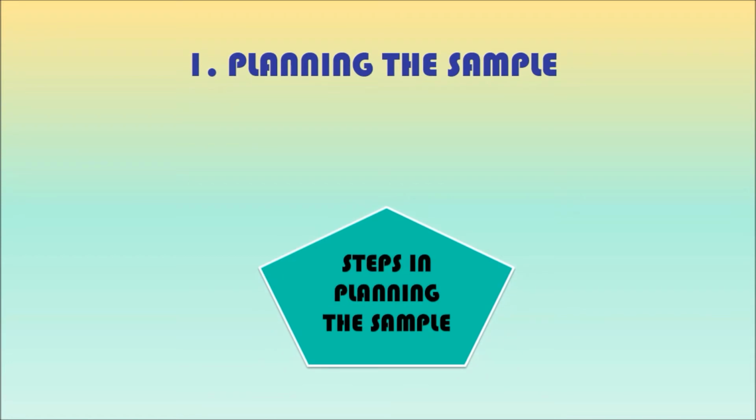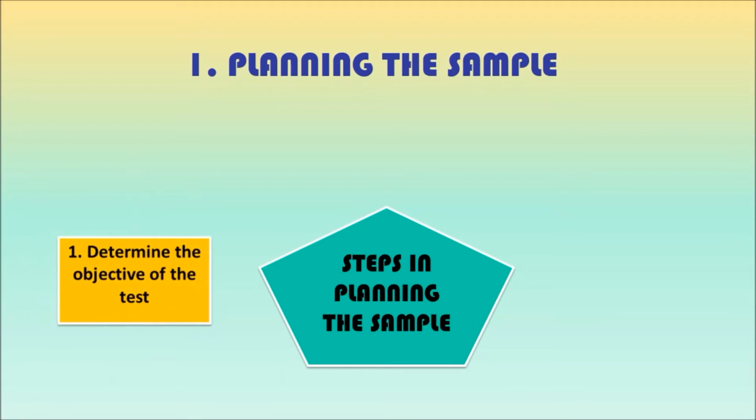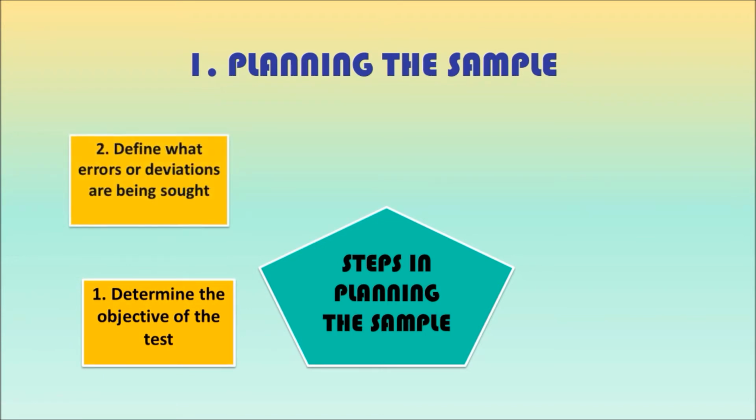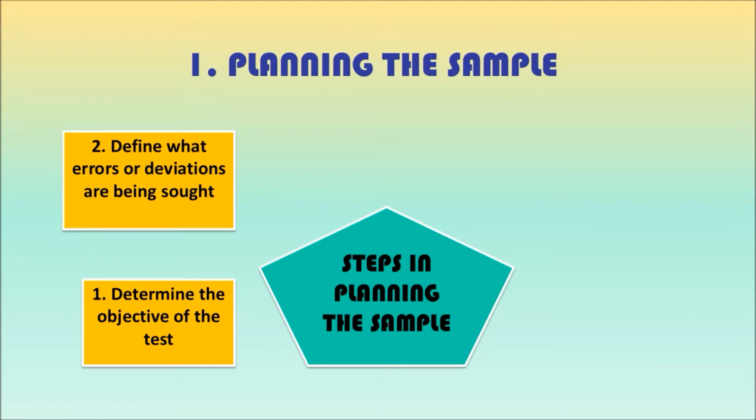First, determine the objective of the test. Auditor needs to consider the specific objective to be achieved and the audit procedures to be performed towards this objective. Second, define what errors or deviations are being sought. Auditor needs to consider the factors that constitute the error by referring to the objective of the test.